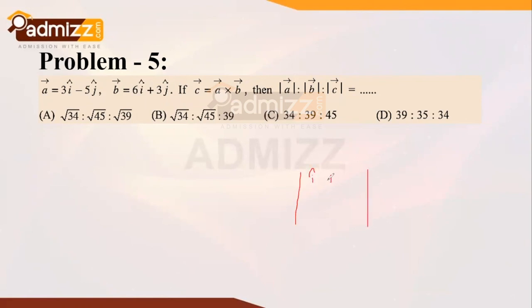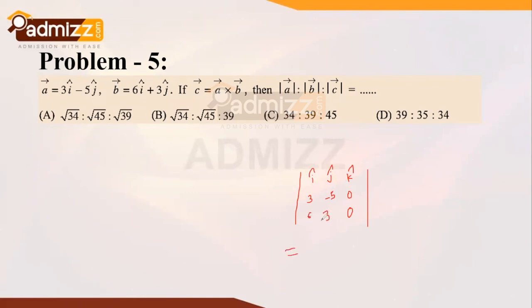So i cap, j cap, k cap. In A and B we are missing the k cap value, so I will take the k cap value as 0 by default, and I will introduce only the i cap and j cap values. For A vector it is 3 and minus 5, for B vector it is 6 and 3, and then simplify this determinant.